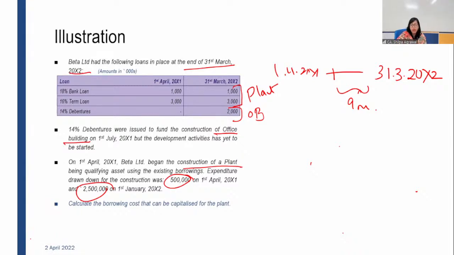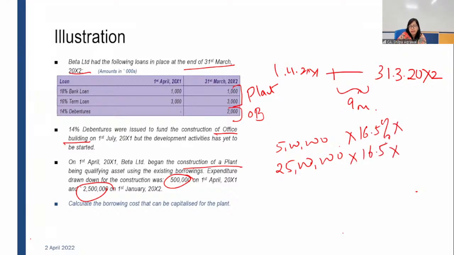I need the amount to be capitalized on this 5 lakh and 25 lakh. What is calculated and how? 16.5 you have to utilize, use this rate. I understand. Then what next? Anything to be multiplied here?